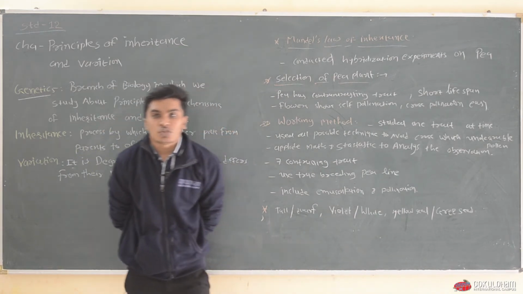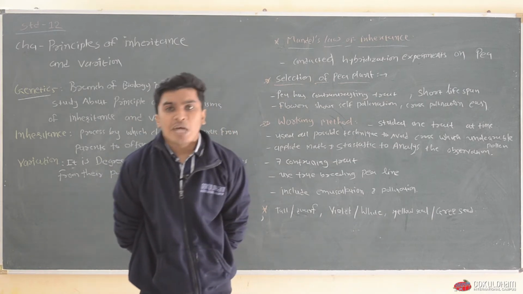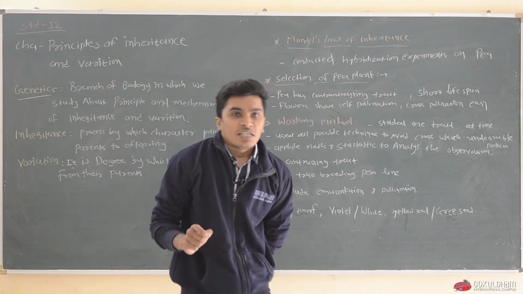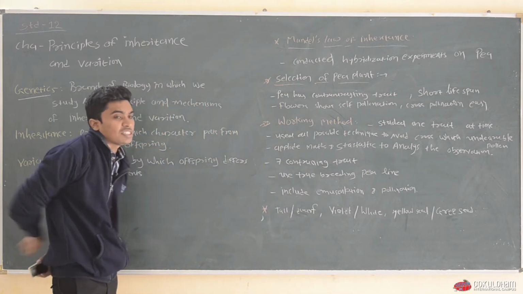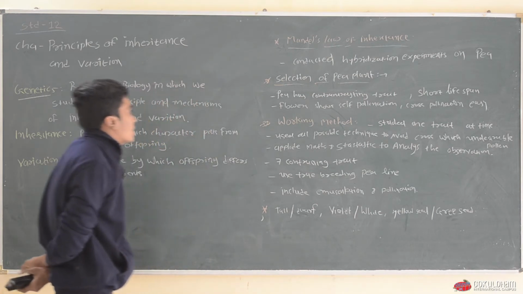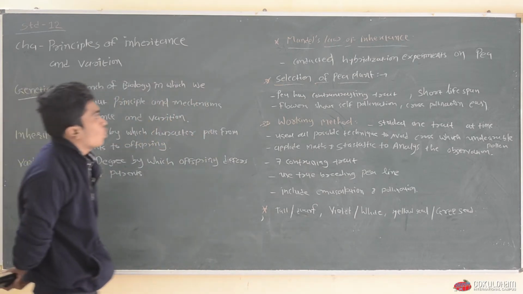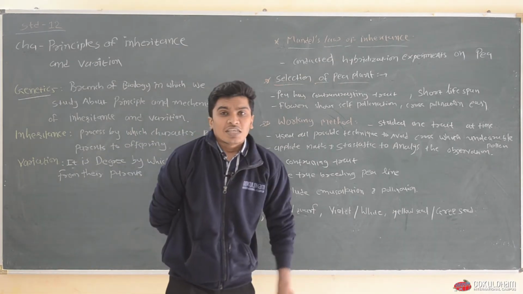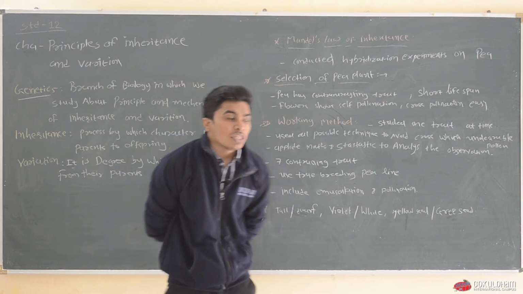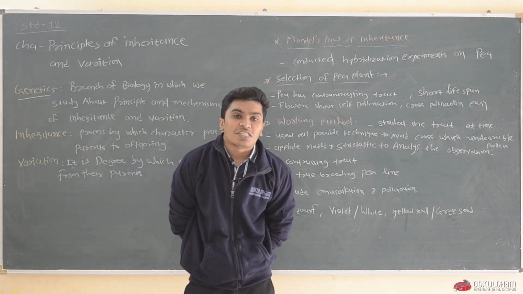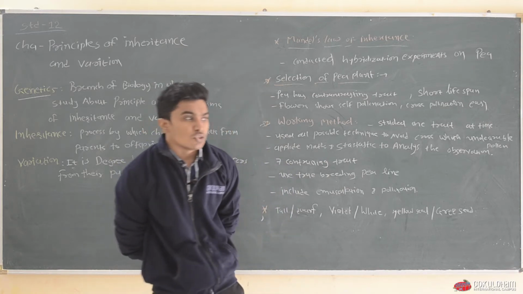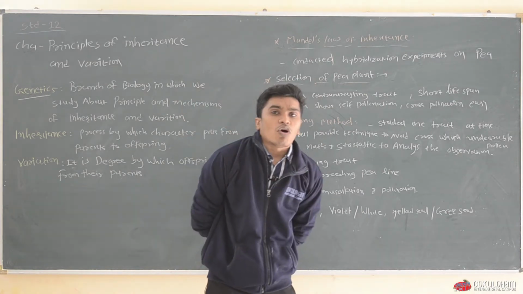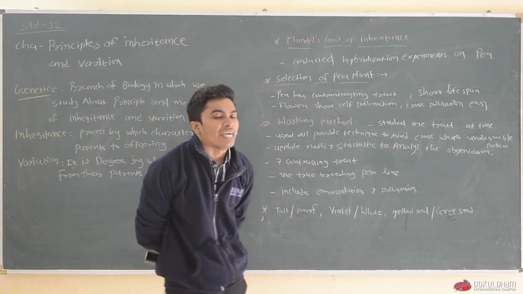The name of that scientist is Gregor Mendel, the big man of genetics, also known as the father of genetics because of his tremendous work on the garden pea plant. Now we will discuss how Mendel conducted his experiments, and on the basis of his experiments and observations he gave certain rules and principles known as the Mendelian laws of inheritance or principles of inheritance.